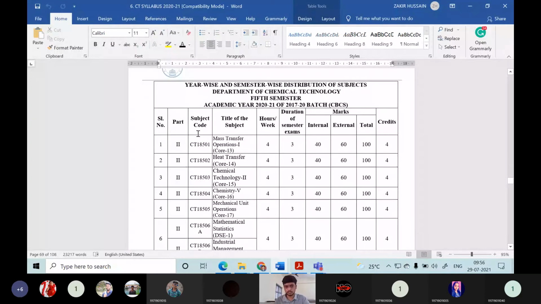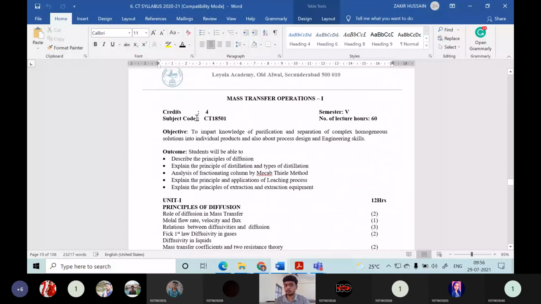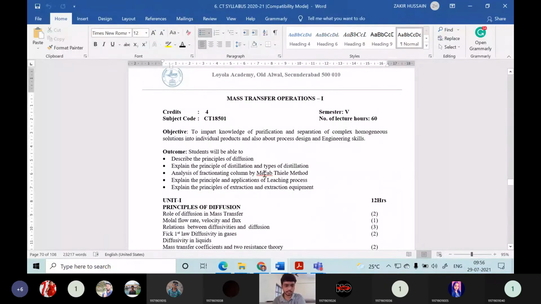But please try to concentrate on the 5th semester courses. In every course, we have given the objective, why we are keeping these courses here, and then the outcomes, what we are expecting from the student. You can go through this. For example, let us take Mass Transfer Operation, which will be taught by me myself. The objective of this course is to impart knowledge of purification and separation of complex homogeneous solutions into individual products, and also about process design and engineering skills.